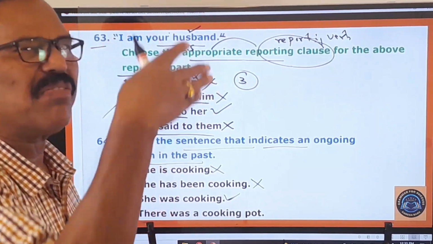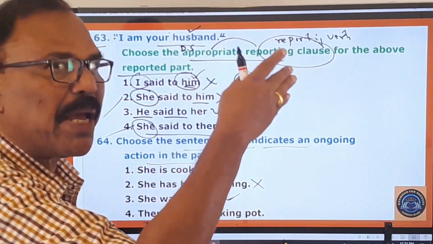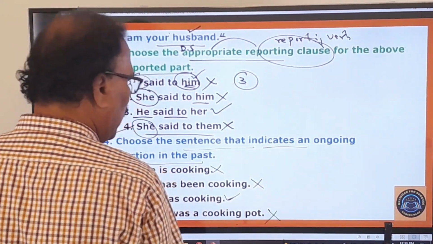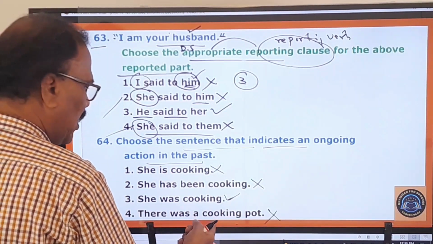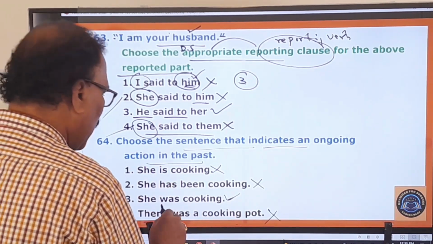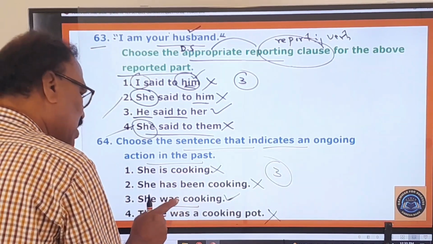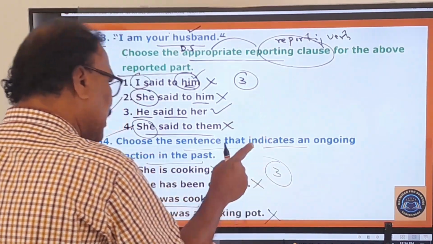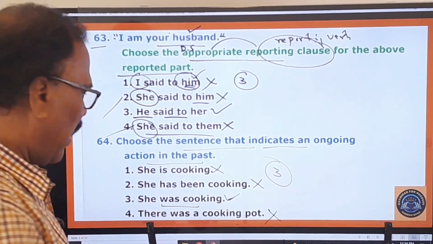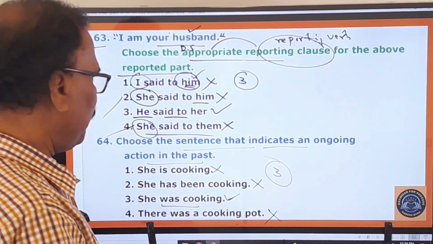That was an action that was continuing at some time in the past. So there was a cooking part. Here there is no action continuing, therefore this is wrong. So first one, second one, fourth one are wrong, only the third one is the right one, because this sentence is only indicating that some action was going on in the past. Right. We move on to learn about other questions.